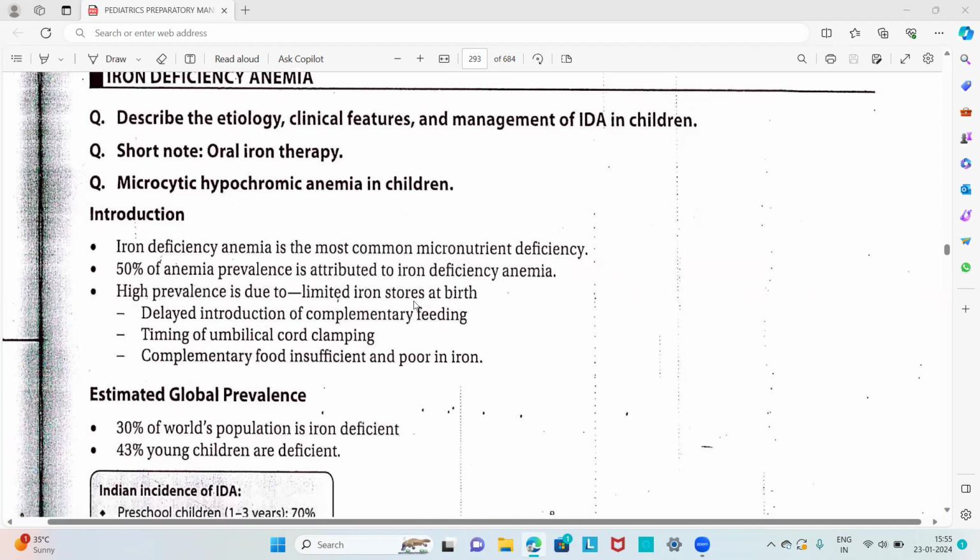The usual questions regarding iron deficiency anemia are: describe the etiology, clinical features, and management of iron deficiency anemia in children. Then a short note on oral iron therapy. Then about microcytic hypochromic anemia in children. So these are the short notes which are usually asked regarding iron deficiency anemia.